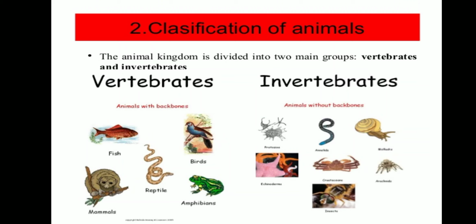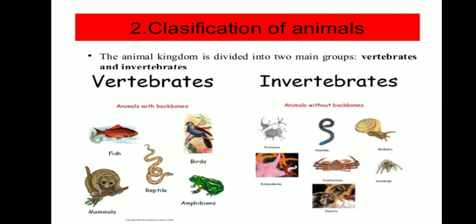Today, we are going to see about a kind of organism, that is invertebrate. Animals are broadly classified into two categories. They are vertebrates and invertebrates.